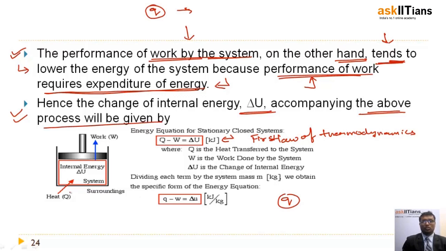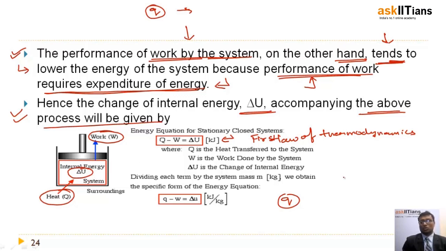You can see here I am supplying heat, and how is this heat utilized? The first part is utilized in change in the total energy of the system, and it is also used in work done. So there is work happening, and also simultaneously there is change in internal energy.